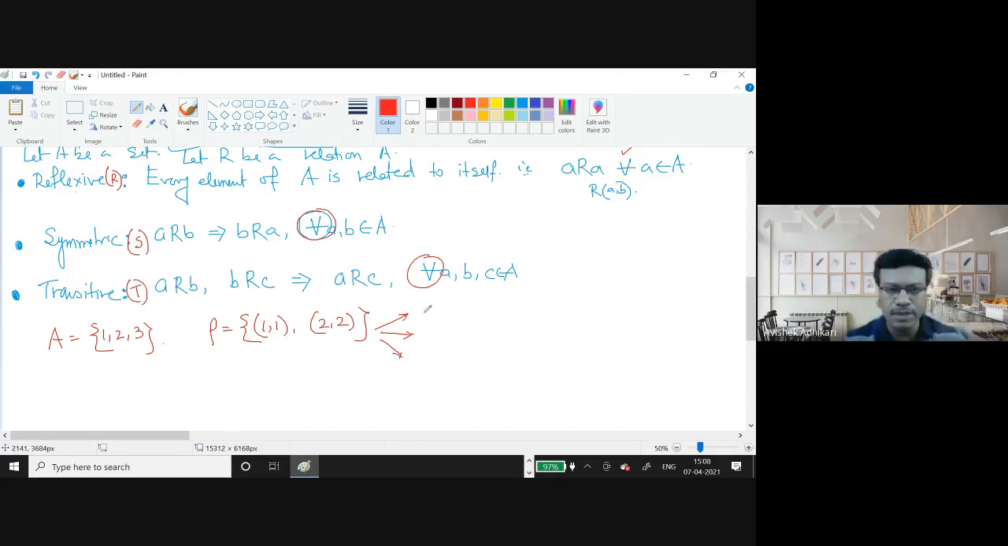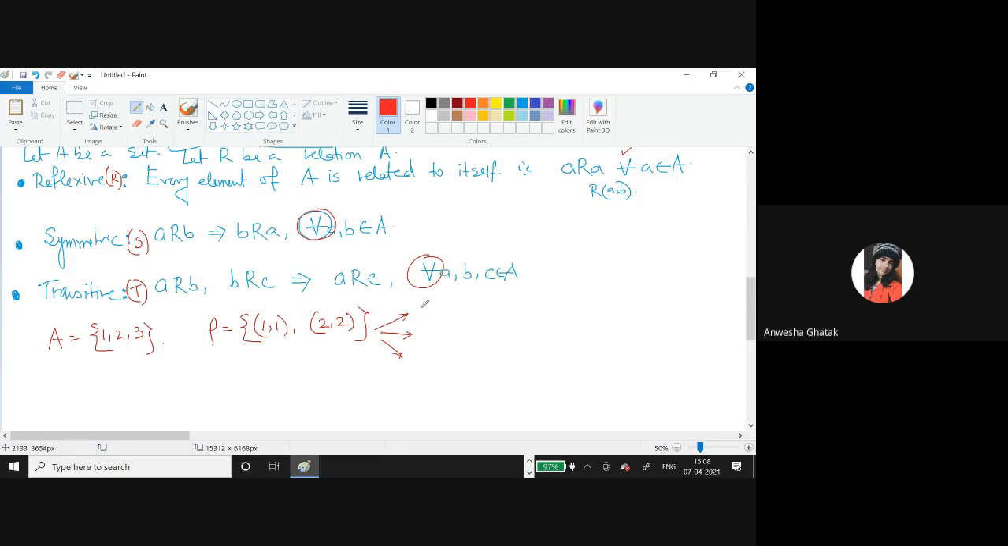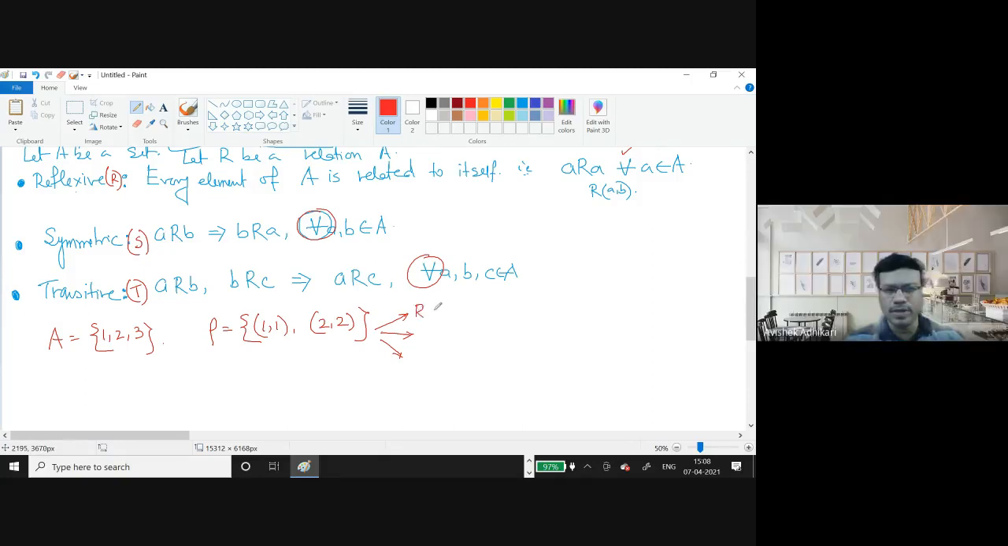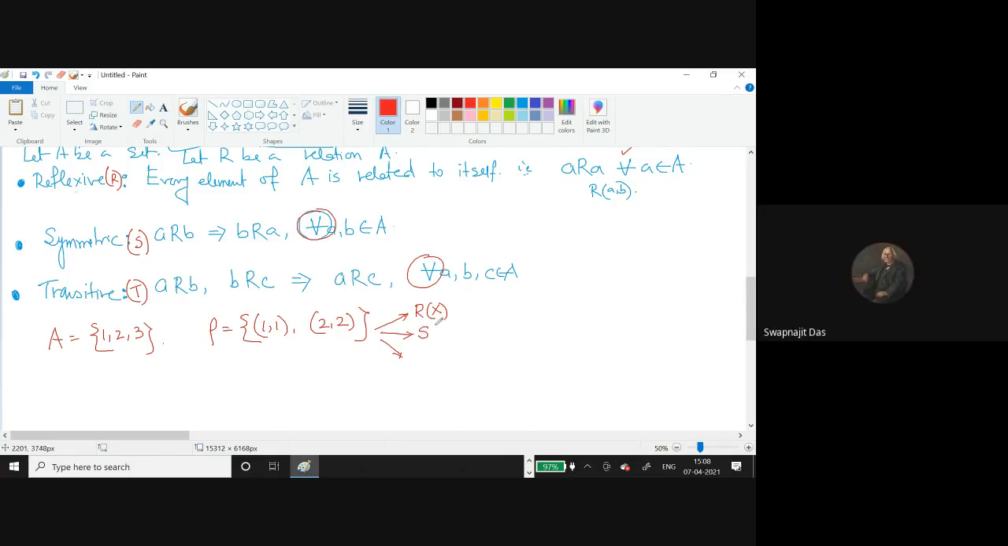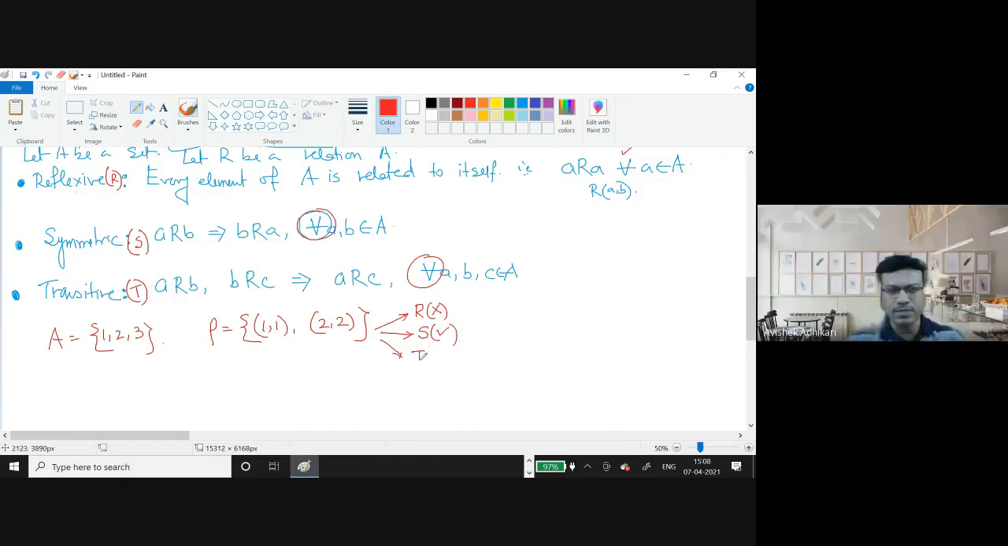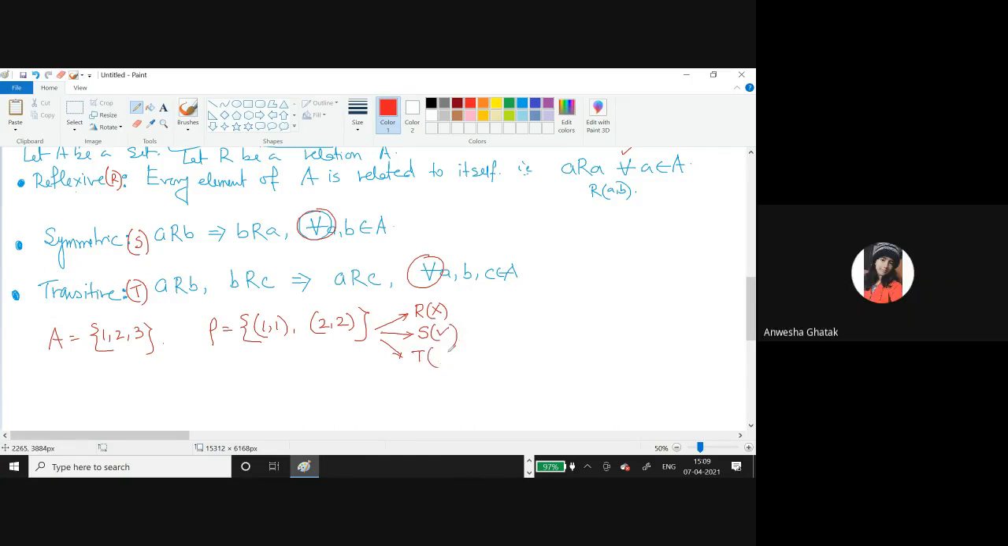Now tell me, is it reflexive? No, sir. Okay, so reflexive, no. All of you? Let me first finish it up, then I will discuss why. Is it symmetric? Yes, sir. Okay. Is it transitive? Yes, sir.